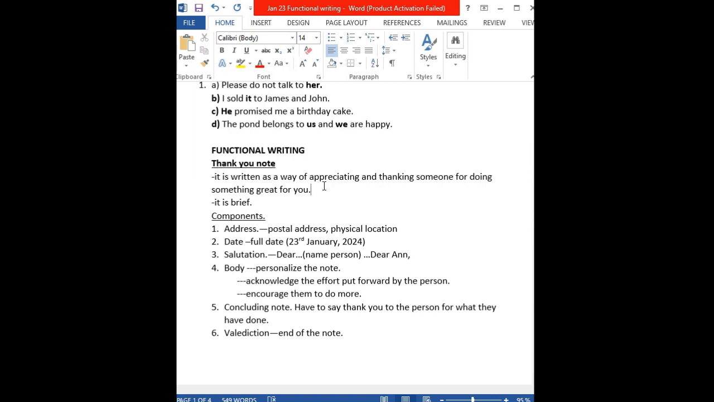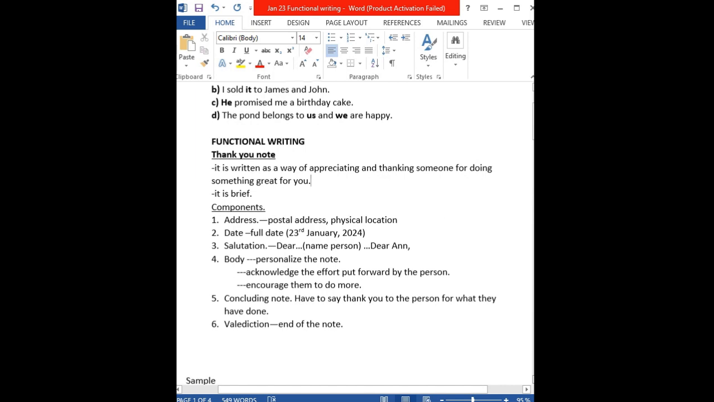And the good thing about this note, it is usually brief because you have to go straight to the point. What are you writing about? Because in most cases, when you just say thank you, people already know what you want to say. But if you add other things, you become precise, but you do not overdo it because it's not like a long essay. It's more so a note. So let's go to the components that are found in this thank you note.